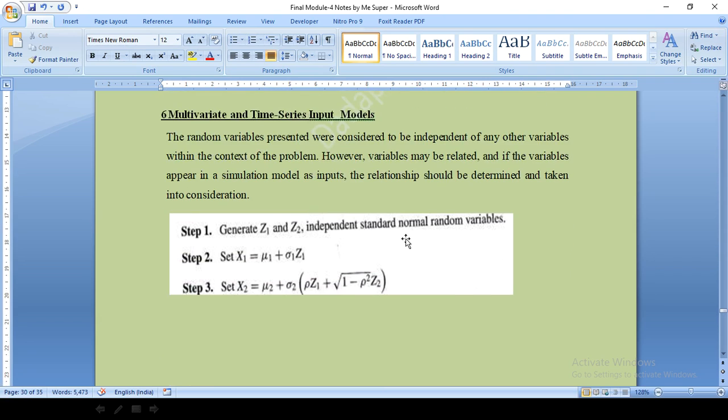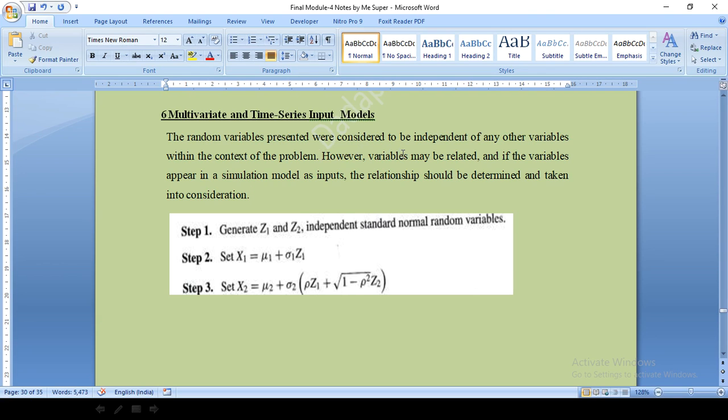The next topic is multivariate and time series input models. So what are the input models for multivariate and time series? These are other types of input models. There is not much to solve here; we just need to remember some facts and results. The random variables represented were considered to be independent of any other variables within the context of the problem. Yes, we consider the random variables independent, but variables may be related.